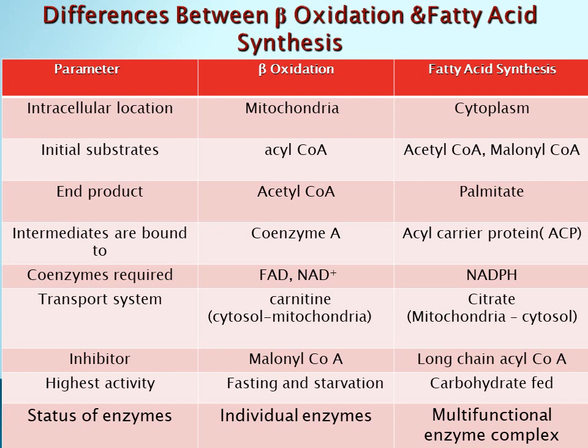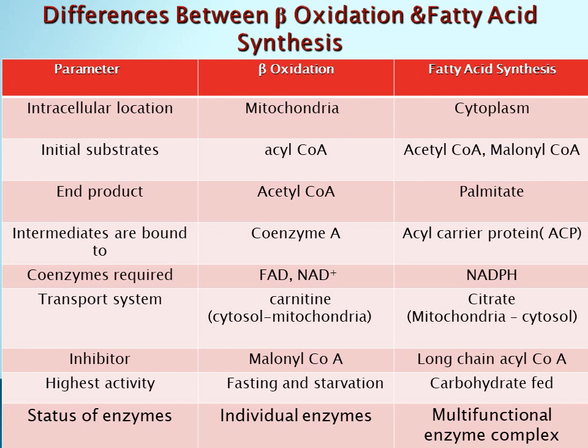NADPH acts as a source of reducing equivalents. The transport system in beta oxidation is the carnitine transport system, whereas in fatty acid synthesis it is the citrate transport system. Carnitine is responsible for the transfer of acyl coenzyme A from cytosol to mitochondria, whereas citrate is responsible for the transport of acetyl coenzyme A from mitochondria to cytosol.